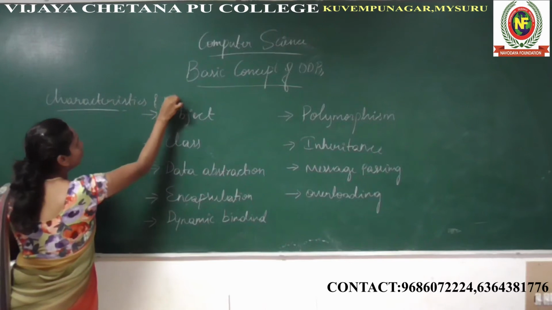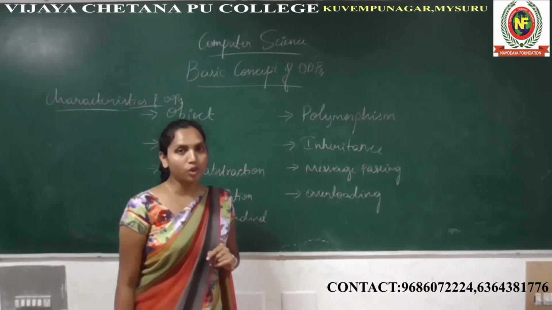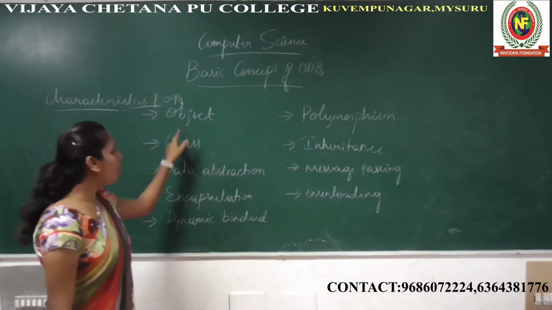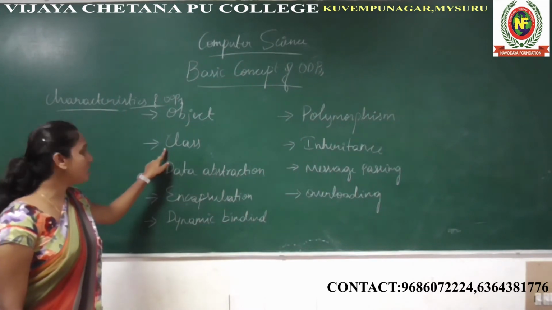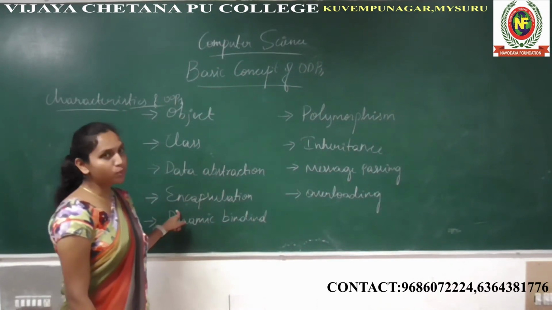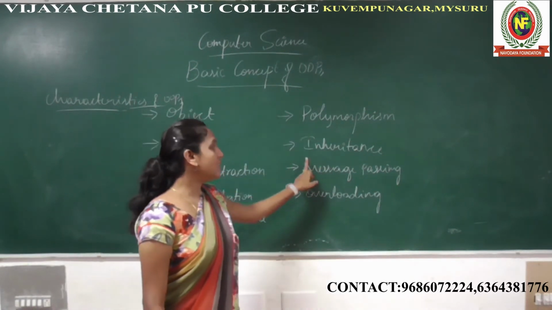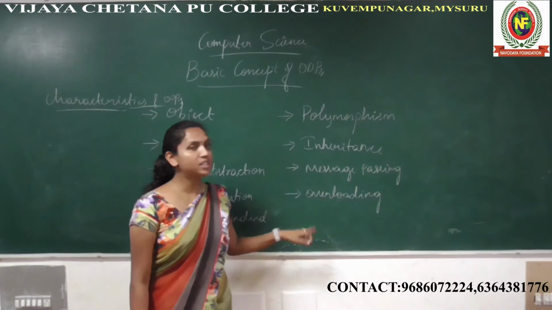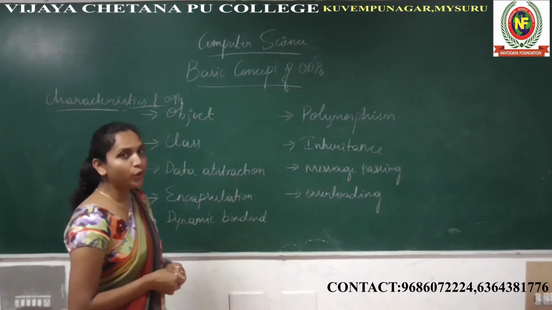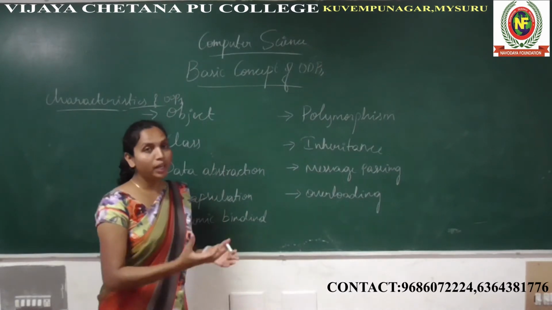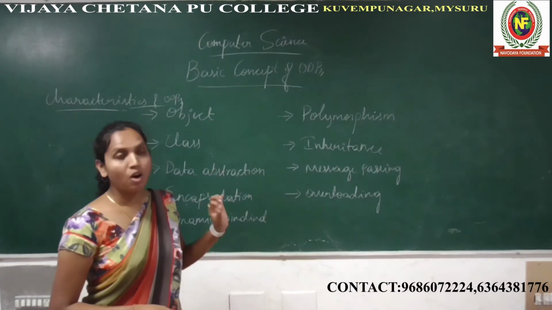If they ask for the characteristics of OOPS, you should mention all the characteristics. The first one is object, and the next ones are class, data abstraction, encapsulation, dynamic binding, polymorphism, inheritance, message passing, and the last one is overloading. The complete object oriented programming runs on all these characteristics.